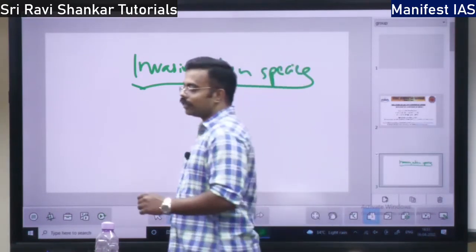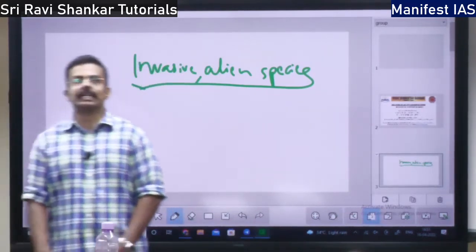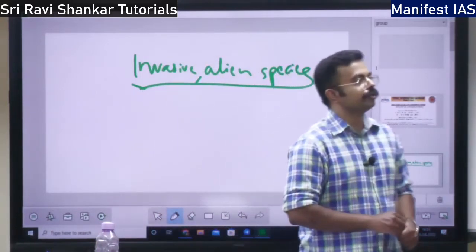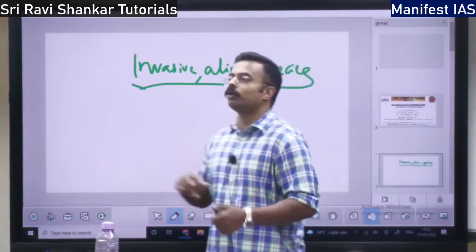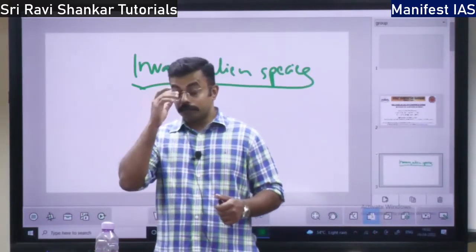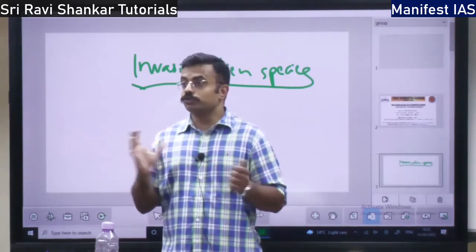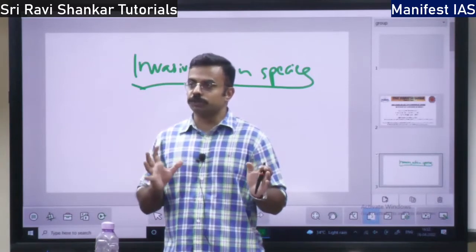So see, how these invasive species have increased. One example I am going to give you. It might be because of trade, right? It might be because of, say, import and export. But one good example is, you know, ships, right? Ships used for trading goods. So let's say in Central America, one ship is there.